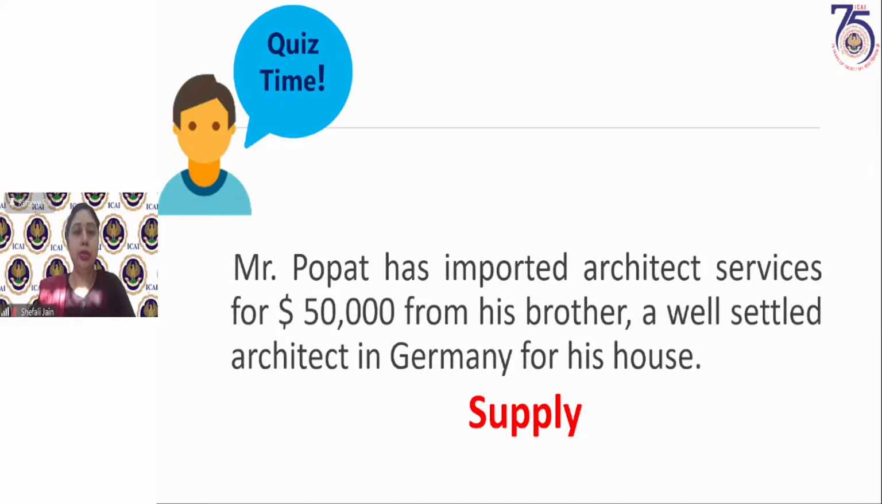Now, the moment the consideration comes into picture, it goes out from Schedule 1. Now we are not going to discuss Schedule 1 because consideration is there. Now he's saying for his house. So that means the second test, the business test, is not passed. It is not in course of furtherance of business because Mr. Popat is receiving these architect services for a consideration, but not in course of furtherance of business.